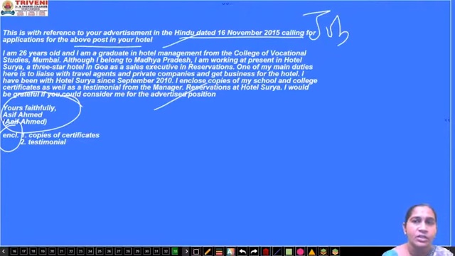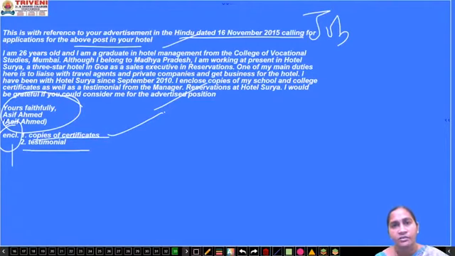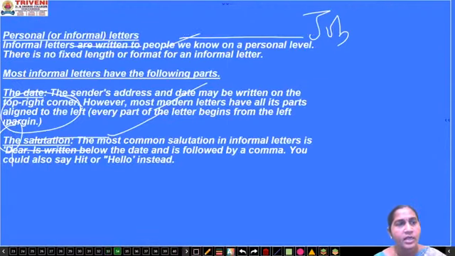Based on that, he is writing a letter, and he has furnished his letter with these enclosures, that is, copies of certificates. What copies and certificates they have asked for, he has mentioned here. Testimonials means, if previously he has worked somewhere else and has a good image and reputation there, he might bring testimonials from those persons as a credential, right? Next one.